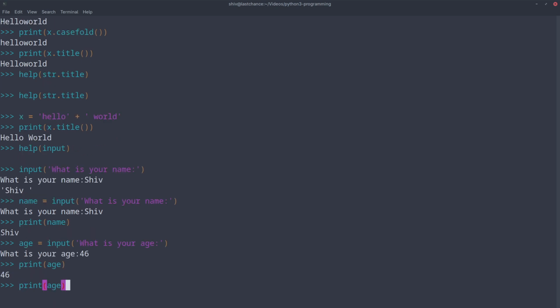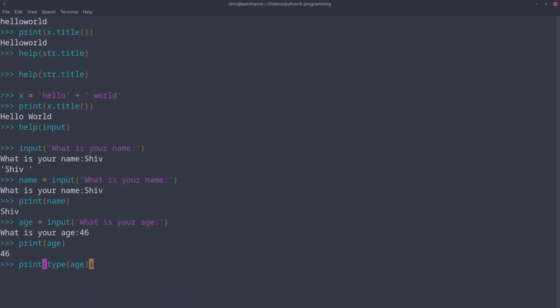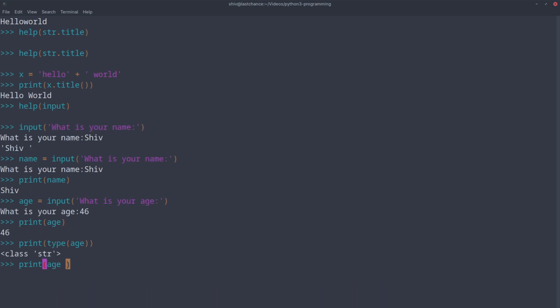But if you look at the type of age, it would be str. Okay. So how can we convert it to integer? Because if you try to add 10, for example, let's say I want to add 10, then it won't work. Can only concatenate str, not int, to str. So I will never grow older.